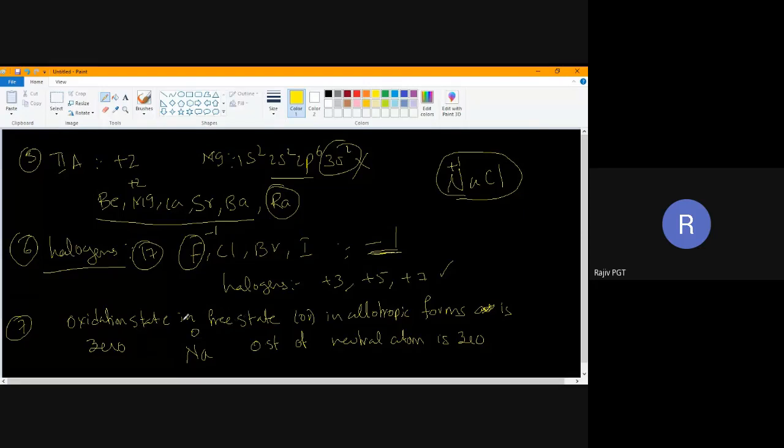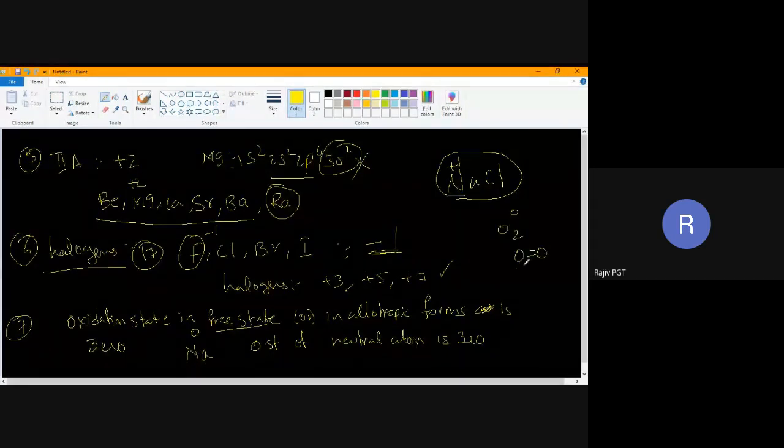Oxidation state in free state: free state means it has not combined with a different element. If it is combined with the same element, then also its oxidation state will be 0. Suppose I write O2, its oxidation state is 0, since it has combined with the same element. Another example, MgO.